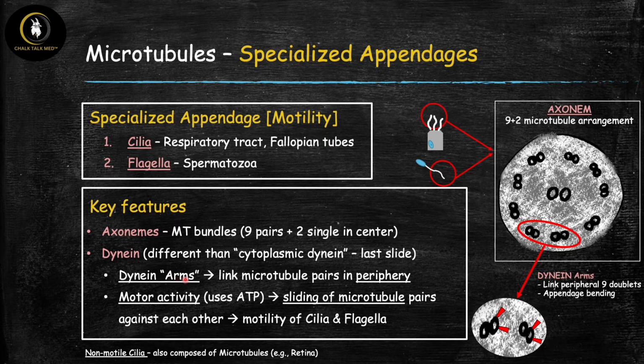And the way that this works is that this dynein arm is going to link the microtubule pairs in the periphery with each other. So if we zoom in to these microtubule pairs in the periphery, we can see that they're linked up by these dynein arms, and the dynein arms are going to have motor activity using ATP, so they're going to make these microtubule pairs slide up against each other. This is going to lead to the motility of cilia and flagella, so the movement of these dynein arms against these peripheral microtubule pairs is what's going to lead to the beating and movement of the cilia and the flagella.